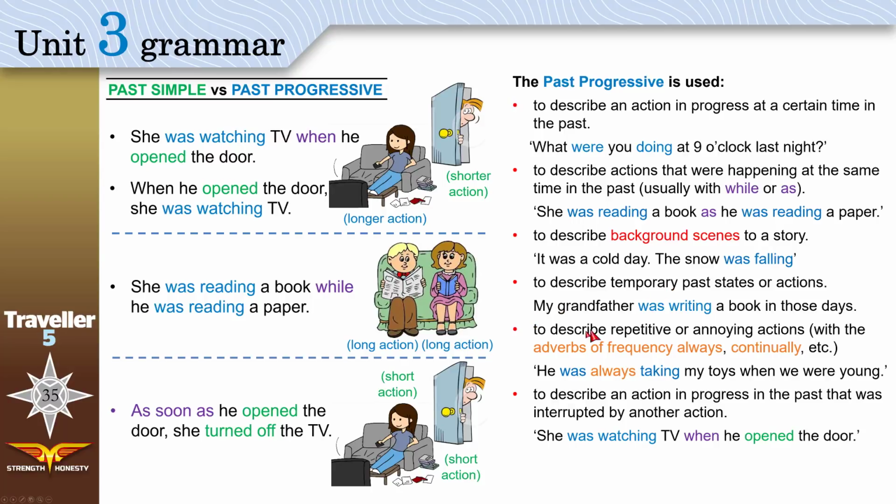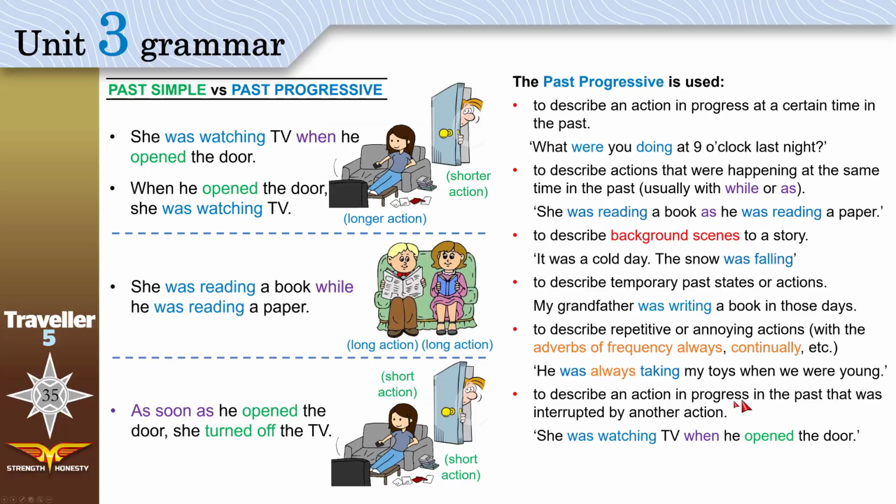To describe repetitive or annoying actions with adverbs of frequency, like always, like he was always taking my toys. This is in the past. If it's right now, you use present progressive. You are always leaving your books in my room. In the past, you were always leaving your books in my room.